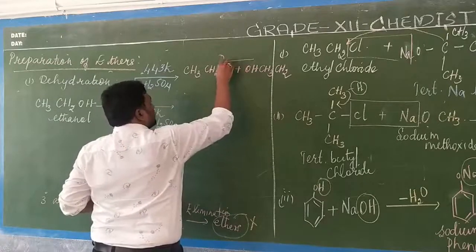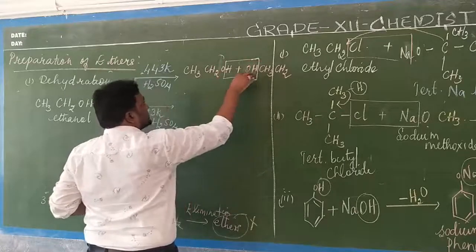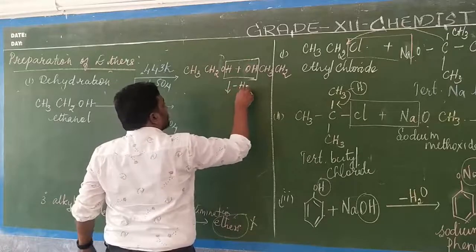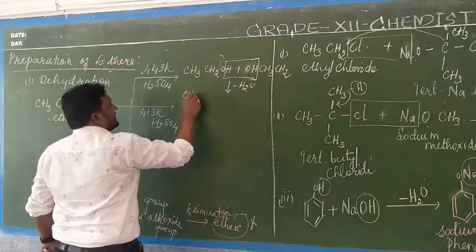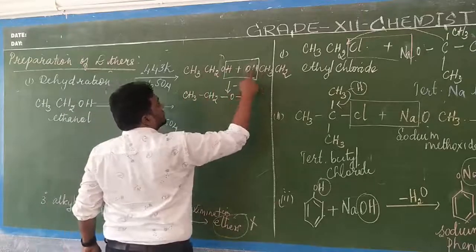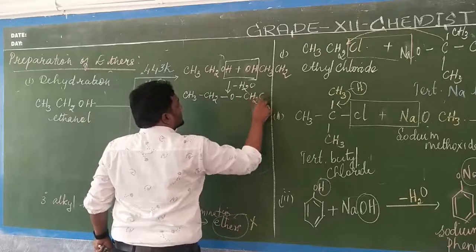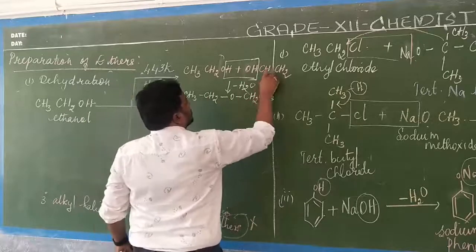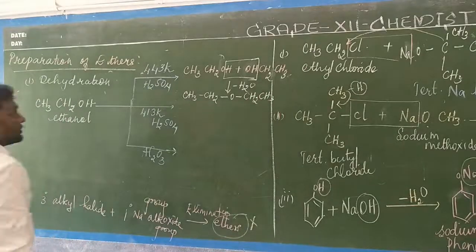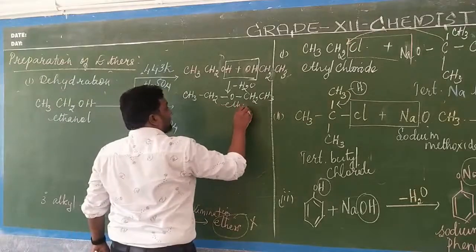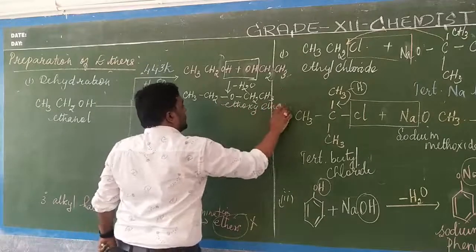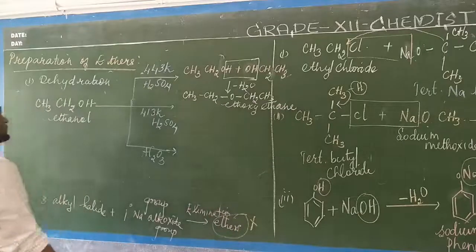You see, minus H2O. What will be the product then? CH3 CH2 bond O bond CH2 CH3. So now the name of the compound is symmetrical ether, ethoxyethane. So formation of ethoxyethane.